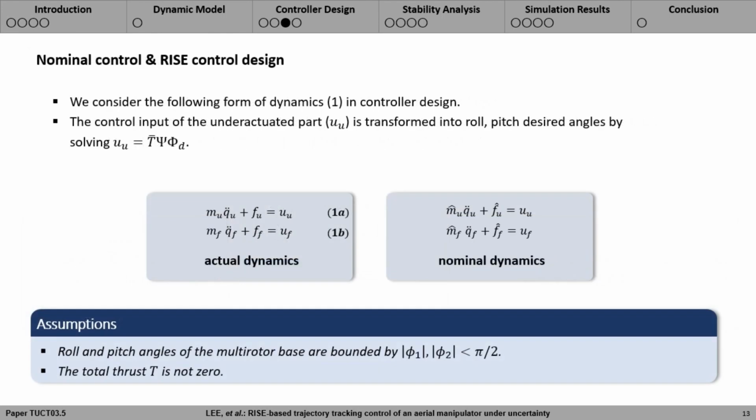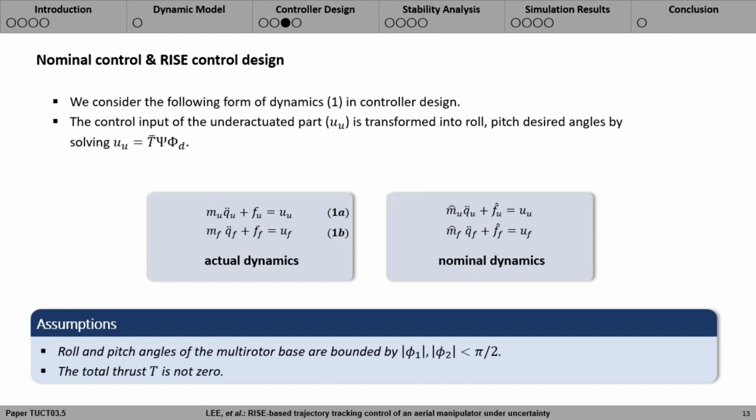For the ease and uniformity of controller design, we consider the following form of dynamics in equation 1. M, F, U matrices and vectors for both underactuated and fully actuated dynamics can be derived from the equations in the previous slide. For example, M is defined from mass matrices, and F is defined to include all nonlinear and additive disturbance terms in the dynamics. We use the hat symbol to denote a variable with nominal physical parameters.